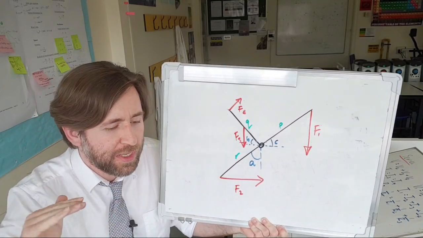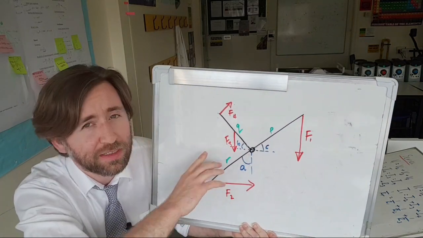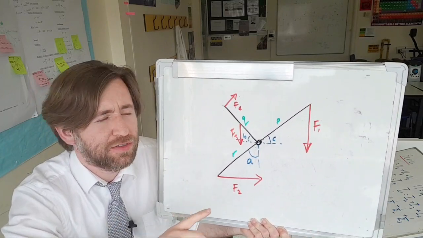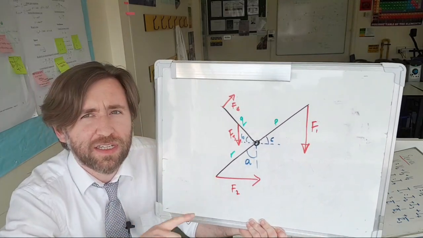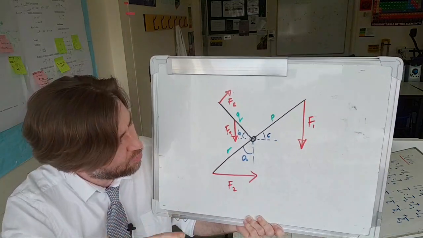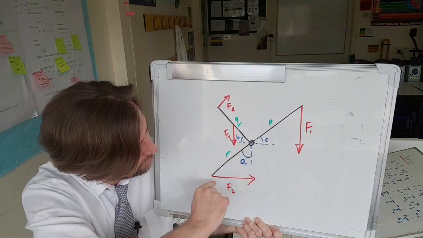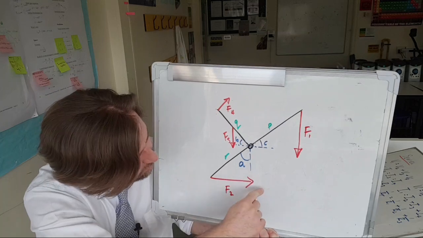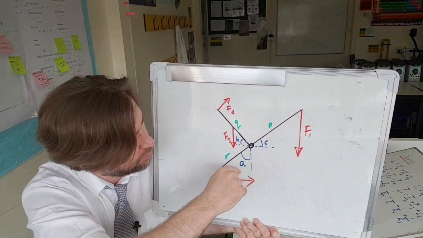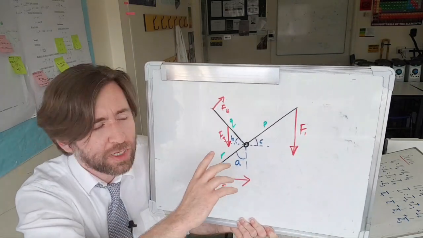We've identified those. Now remember, the distances we're given, P, Q and R in this case, are not the distances we need to use in our calculation. We need to use the perpendicular distance. So we need to do our trig before we do anything, okay? So always do trig before you do any other things. So basically convert R into the perpendicular distance to the force, which is this distance along this arm here. So again, we're closing the angle, so that becomes R cos alpha, R cos A, okay?